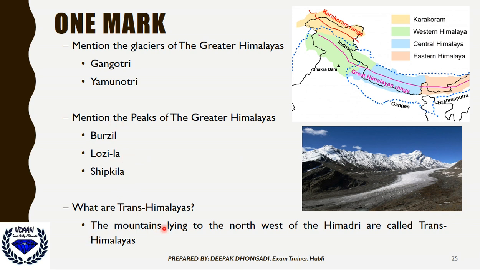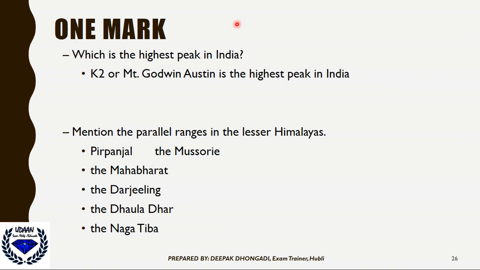What are the Trans Himalayas? The Trans Himalayas are the mountains lying to the northwest of Himadri. So the northwest of this Himadri we call the Trans Himalayas. Which is the highest peak in India? As I discussed earlier, it is K2. Godwin Austen is the highest peak in India.